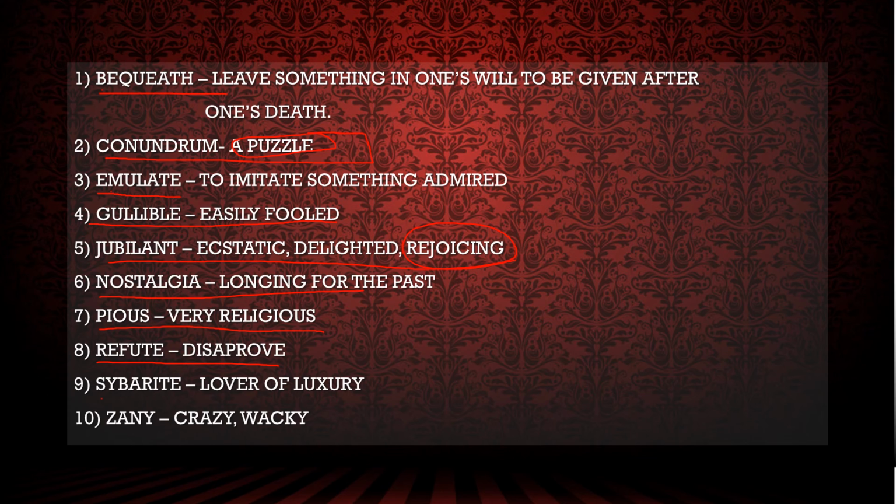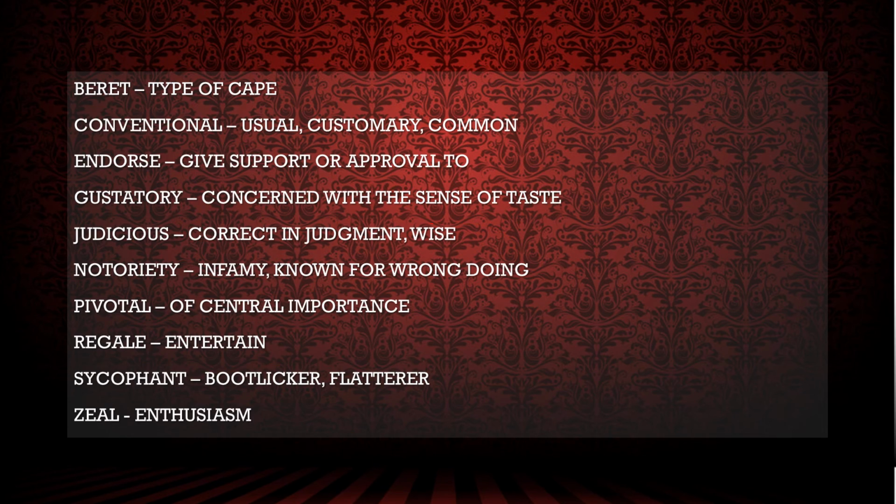Sybarite, lover of luxury. And zany is a funny person, crazy, wacky. This way you have to remember this word. Zany means very funny. Word is beret. I told you beret and beret. Berate means to scold and beret means a cloth, a type of cap. Conventional and novel are opposite words. Novel means new, unusual, and conventional means usual, common.